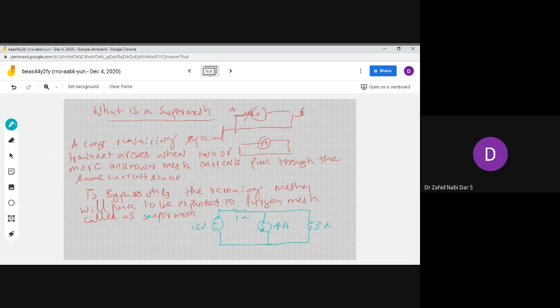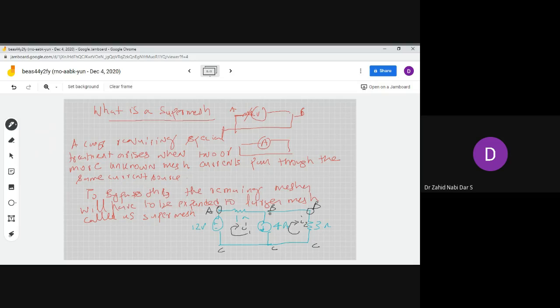Now you see over here, if I label it, this is my A point, this is my B point, till here also B point, this is my C. This is a labeled node A, and again the same node B. A case requiring special treatment arises when two or more unknown mesh currents, this is one mesh current I1, this is I2, pass through the same current source. To bypass this, the remaining meshes will have to be expanded into a larger one, called a super node.